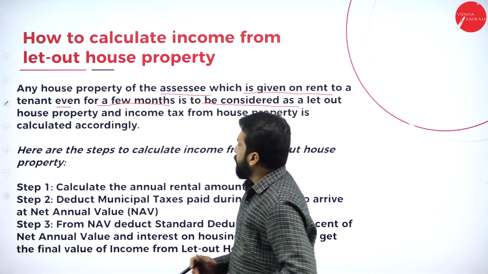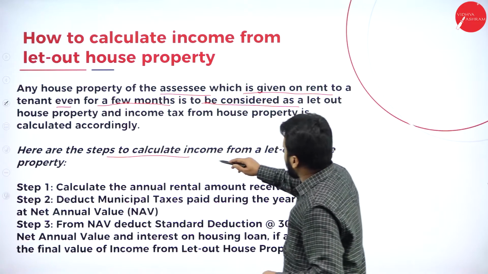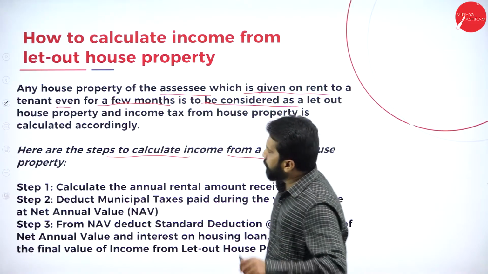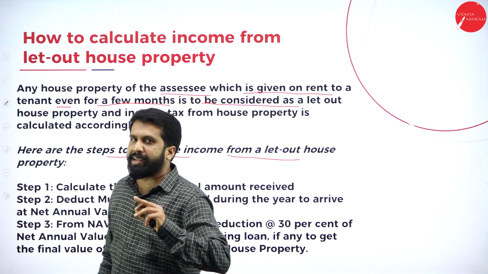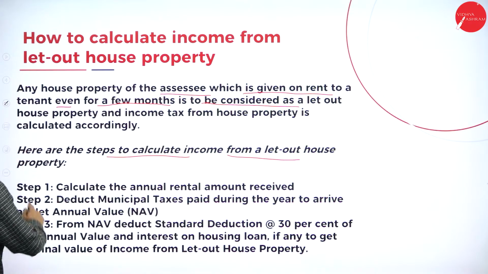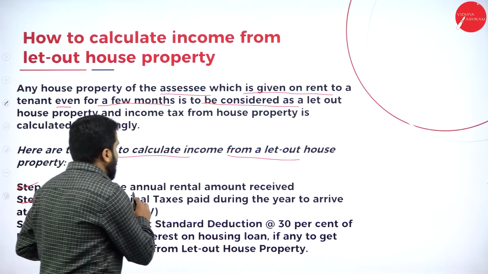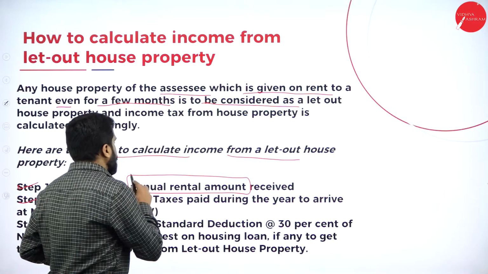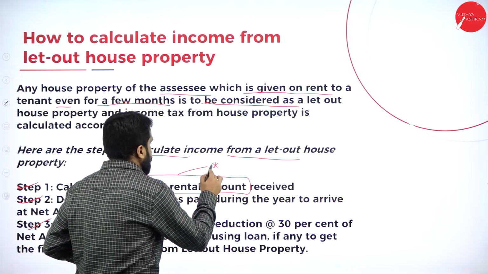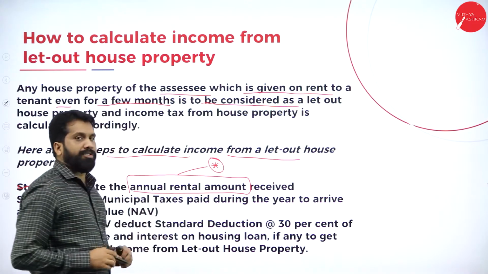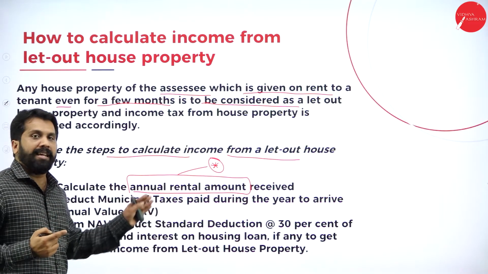Now, here are the steps to calculate income from let out house property. How to calculate? There are step 1, step 2, and step 3. First, calculate the annual rental amount. For this, we have a logic, and I'll make you understand that logic in the next slide.